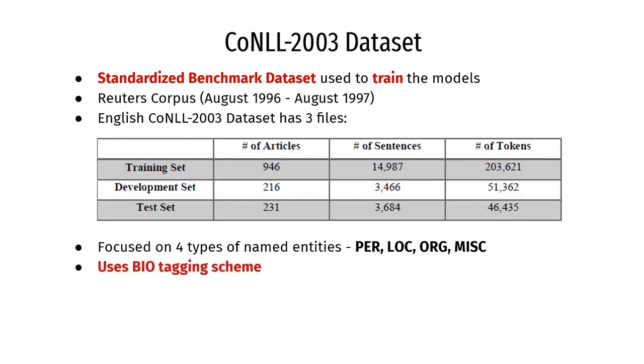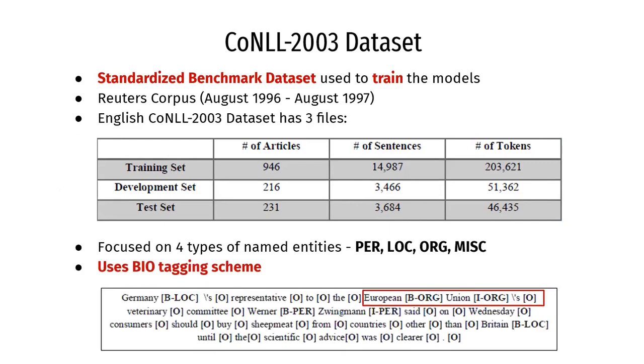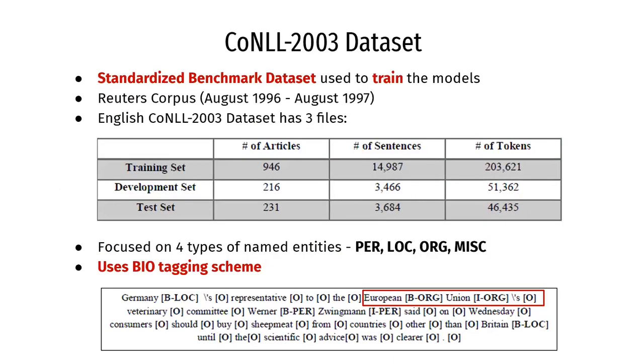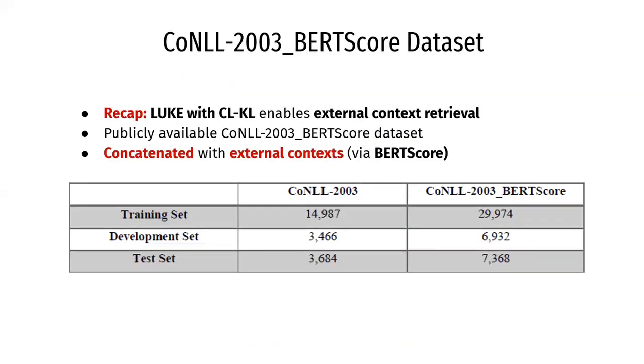And it was labeled with the BIO tagging scheme, such that the prefix B represents the beginning of a new chunk, while prefix I refers to a tag inside a chunk, and prefix O refers to tags that are not recognized as named entities. We also use the publicly available benchmark dataset with external context for training the CLKL model. This table shows an overview of the benchmark dataset with and without external context for the CLKL model.